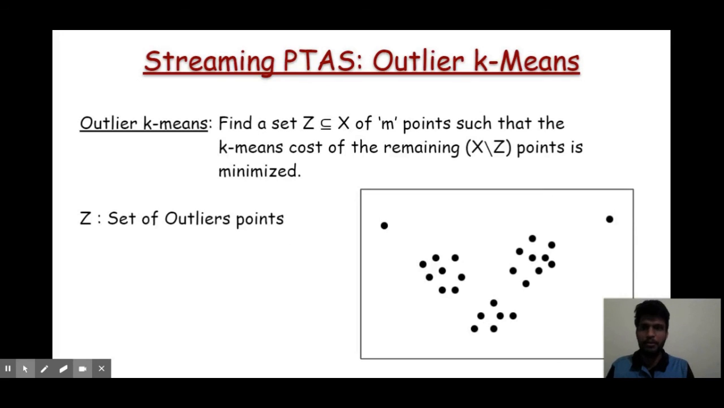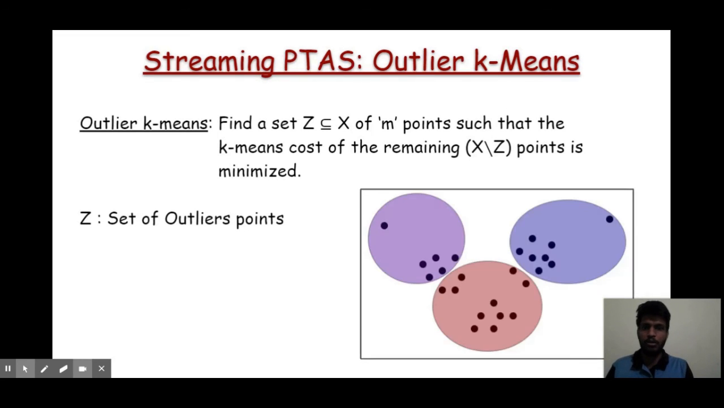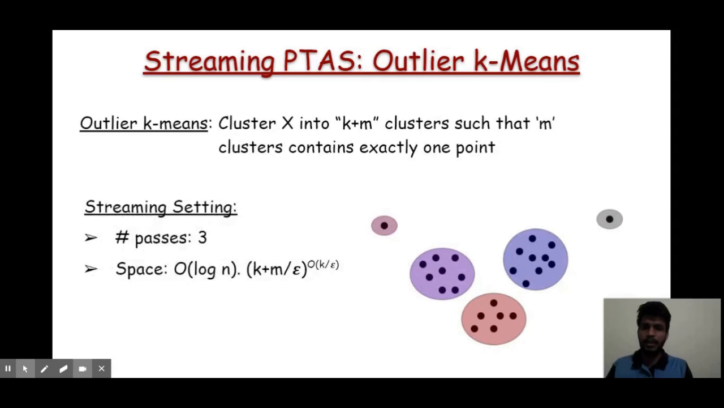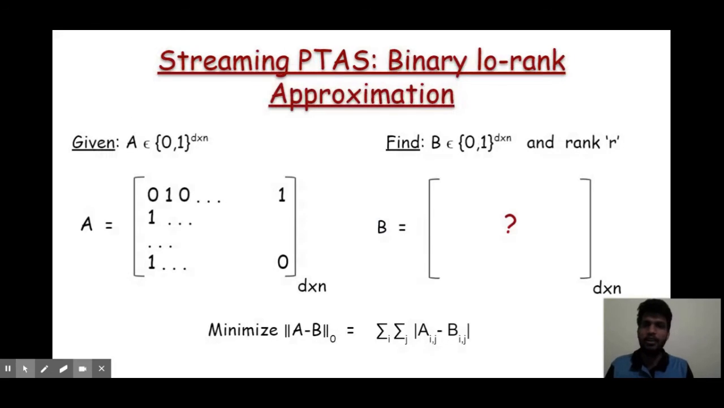Time is limited, so let me quickly state the main results for the remaining problems. For the outlier k-means problem, we give a PTAS in the streaming setting that takes three passes through the dataset, and the space requirement is again logarithmic in the input size multiplied by some exponential function in k, m, and epsilon.